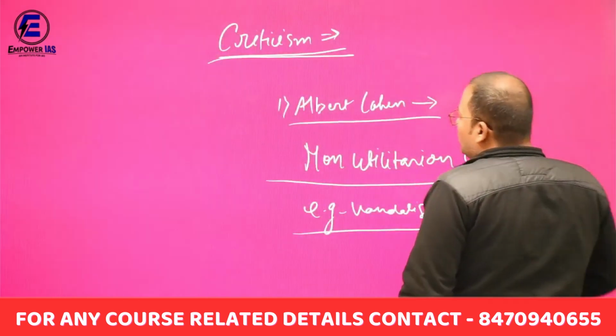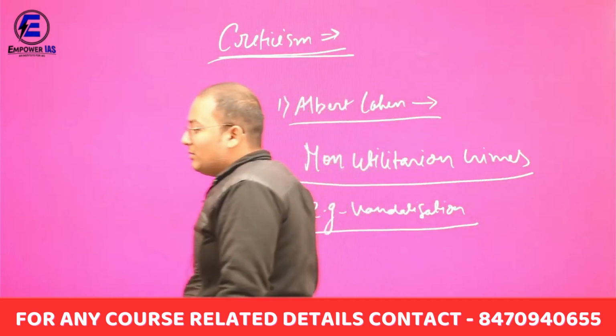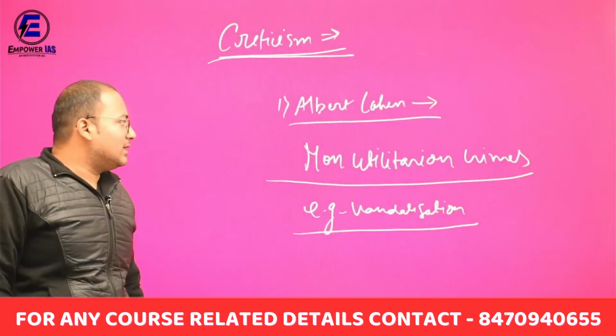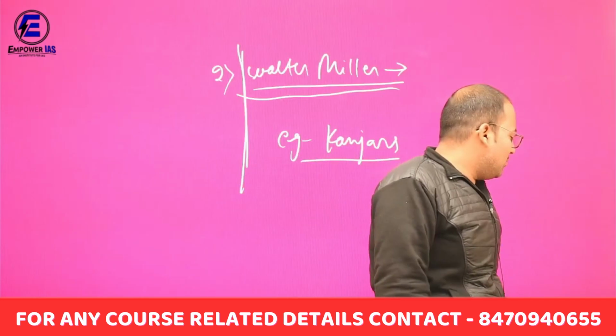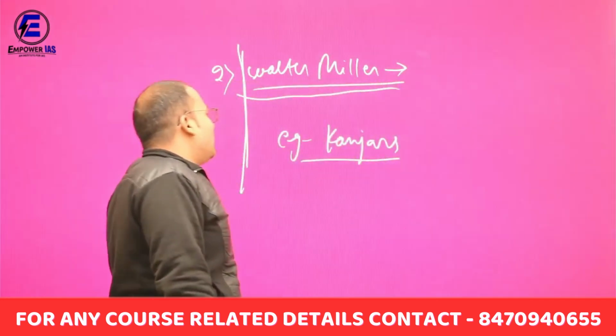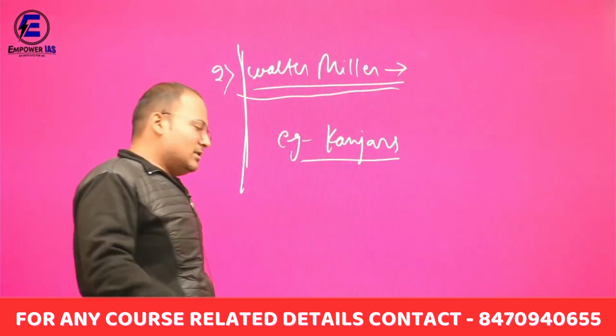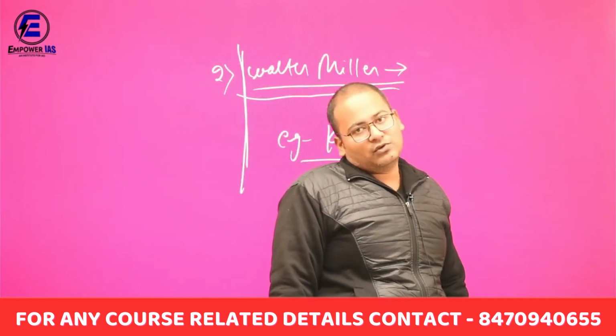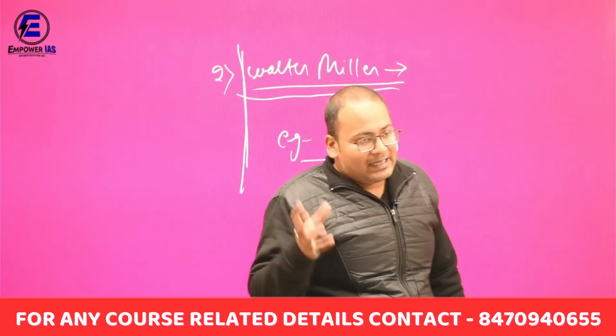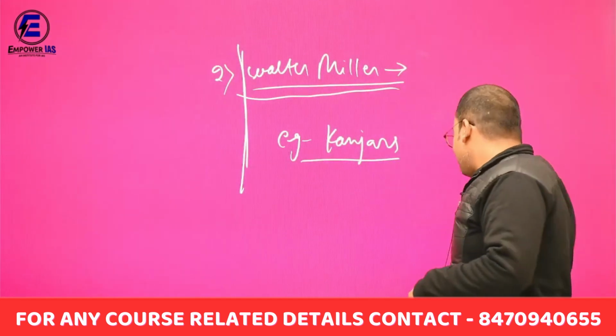At last we are going to study the criticisms. The first is given by Albert Cohen. He said that non-utilitarian crimes are not discussed by R.K. Merton. The second is Walter Miller. He said that in some societies, like the Kanjars, people are trained to become criminals. Such a type of society, such a subculture, is not discussed by R.K. Merton.